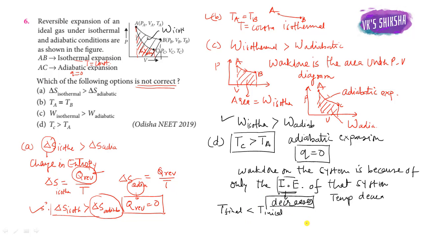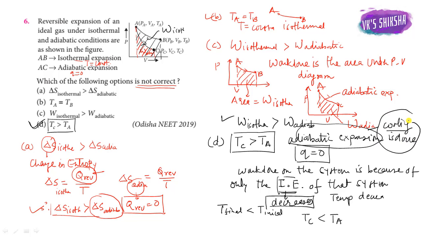Here TC is the final temperature in the A to C process, so TC is less than TA, but the option says TC is greater than TA. So this is the not correct option, and we have to mark the not correct option. So option D is the correct answer for question number 6. Generally in adiabatic expansion, a cooling effect is produced. We will stop today and continue in the next lecture. Thank you very much.